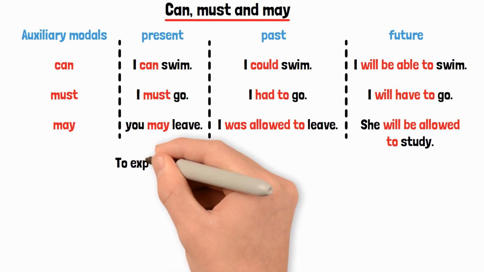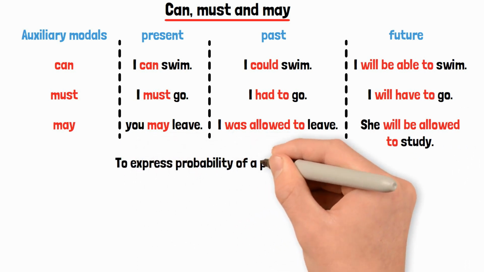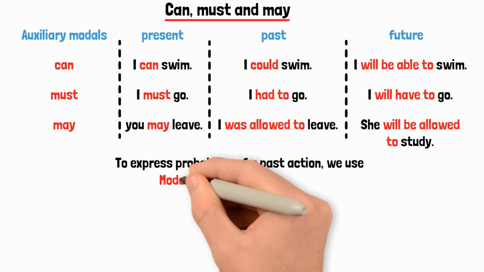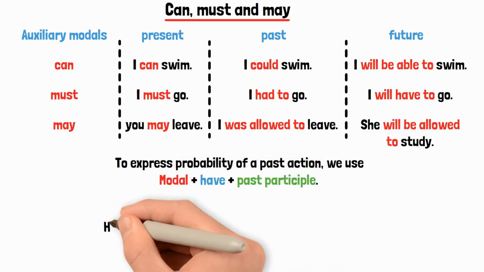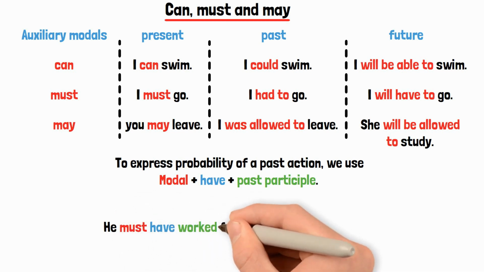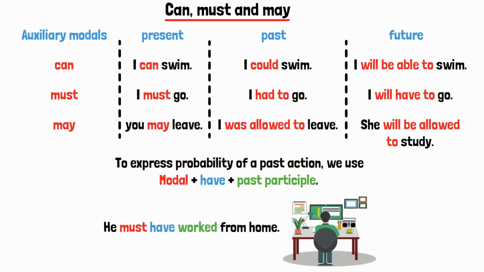To express probability of a past action, we use modal plus have plus past participle. He must have worked from home. Good.